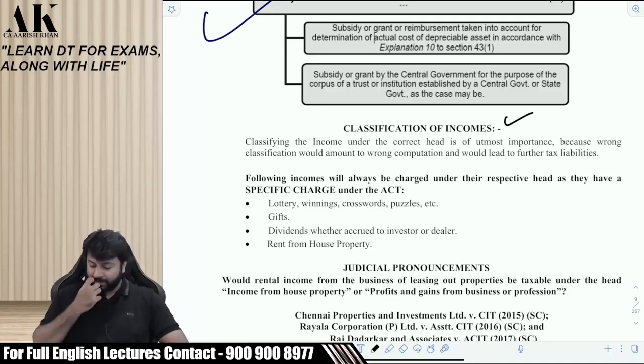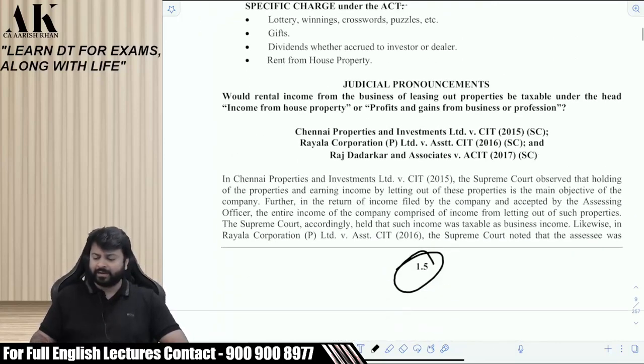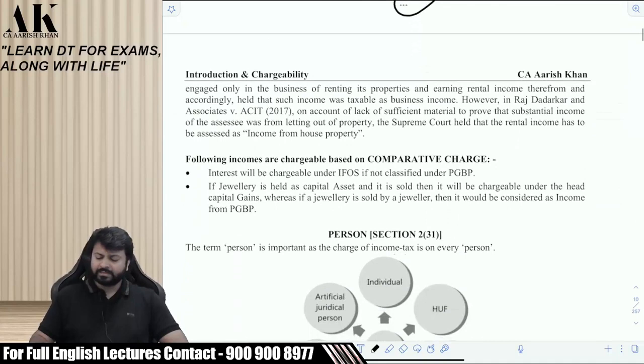Dividend, whether accrued to an investor or dealer, IFOS, right? Rental income, house property. But for rental, there is a debate. It can also go in PGBP, as you can see in this case law, right? Then there are certain incomes which are comparatively charged. Whether it is charged in PGBP or IFOS depends. Like interest income, right? Like profits, right? You can read from here. I am talking about these two points. This case law we have already read.